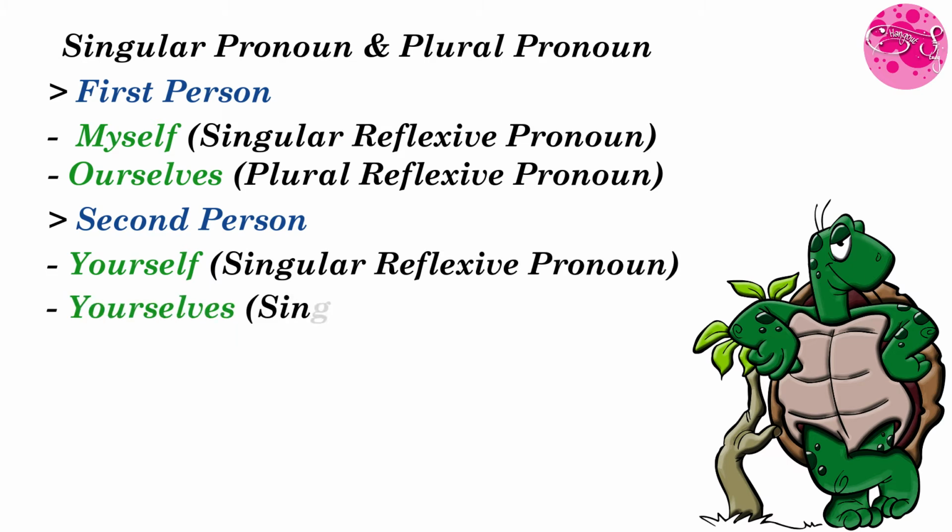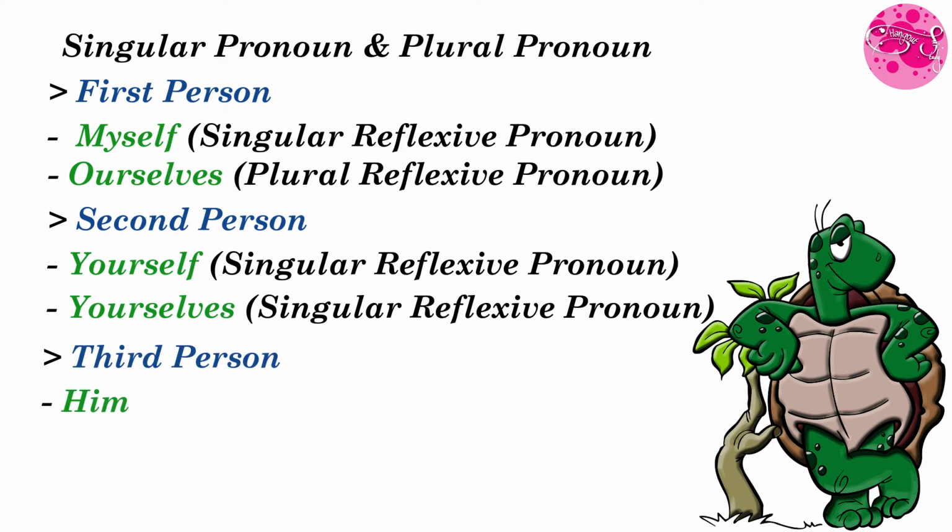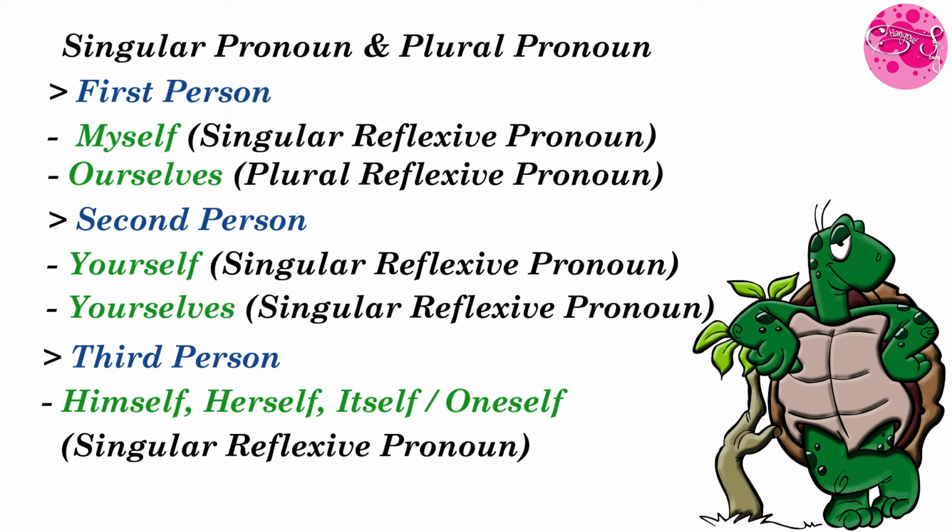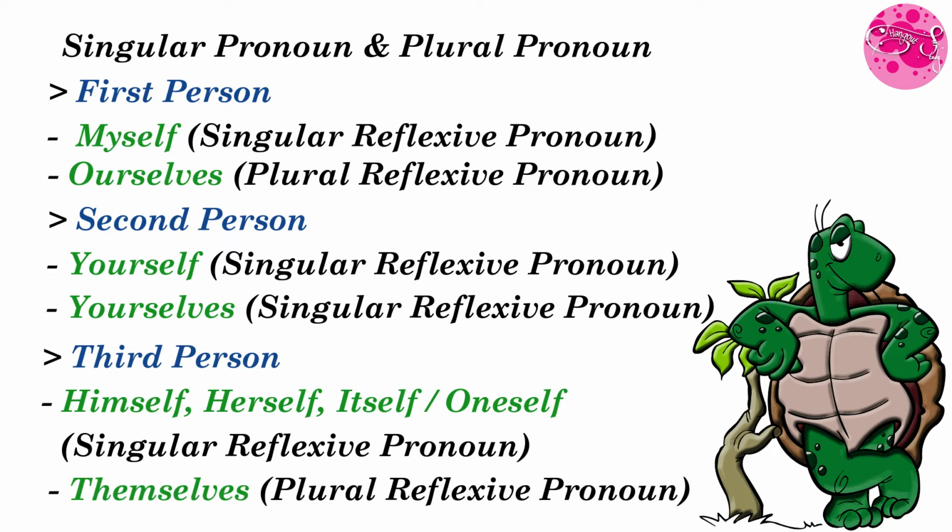Then plural reflexive pronoun will be yourselves. Then next is third person. In the third person, the singular reflexive pronoun is himself, herself, itself, oneself, etc. Then plural reflexive pronoun will be themselves.